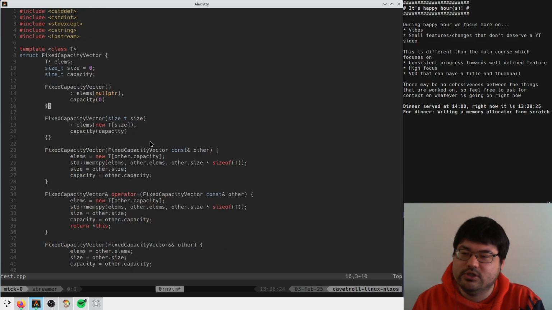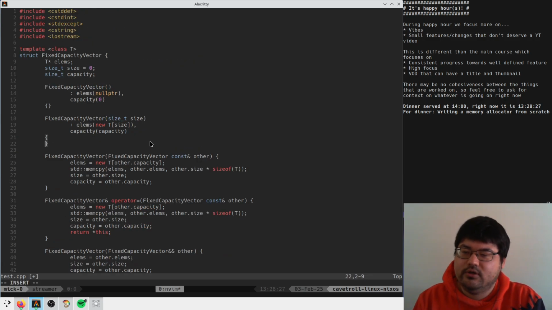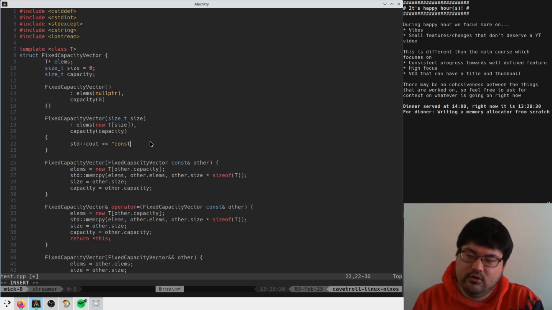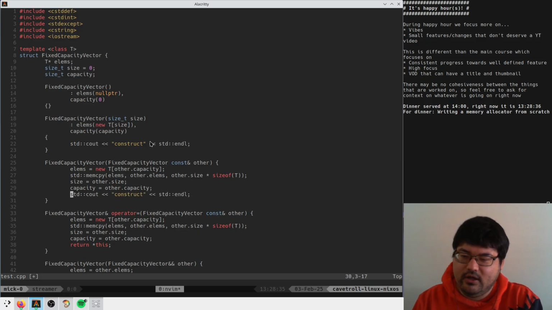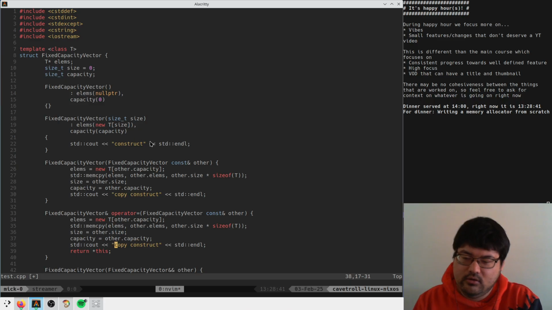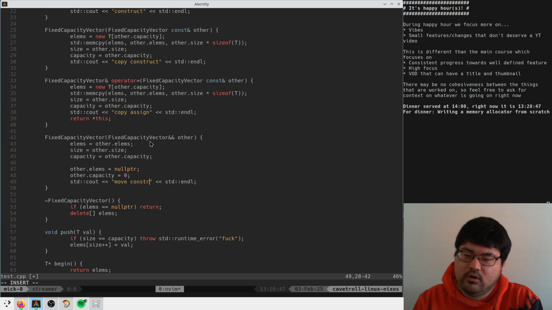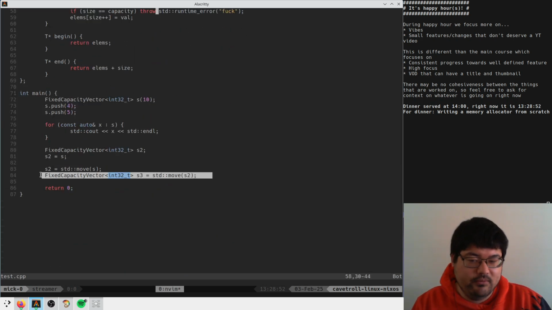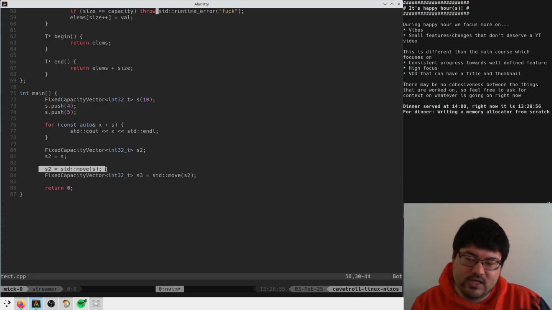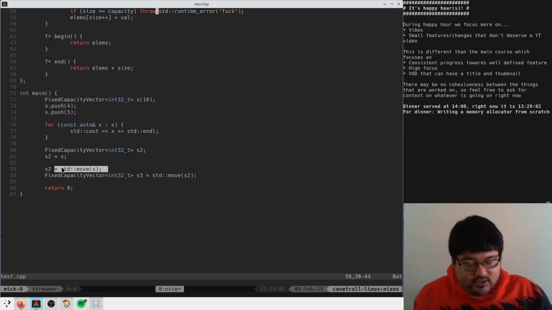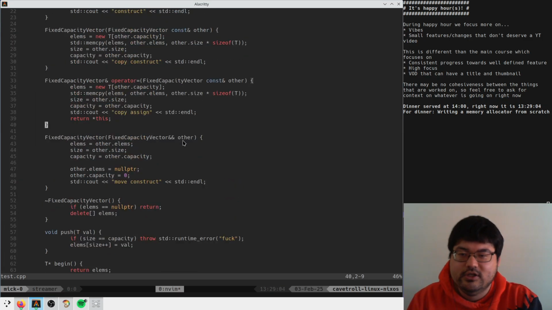So here, I bet you if we were to std cout construct, and here we would say copy construct, and here we say copy assign, and here we go move construct. You do this, and it actually turns out that this is a move constructor, and this is a copy assignment, even though you'd think it's not. So we thought we were trying to move the stuff, but we can't. Uh-oh, it's because we've got to write the move assignment operator. So I guess we'll write one of those.